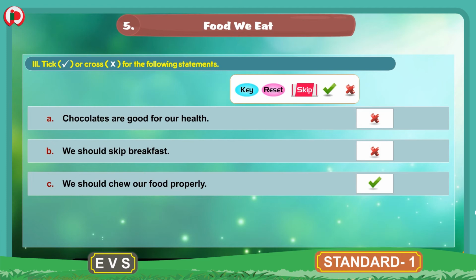So this is about the third bit, tick or cross. For the correct statement we have to put a tick mark. For the wrong statement we have to put a cross mark. And this is about the third bit. And now we will move to the next bit.